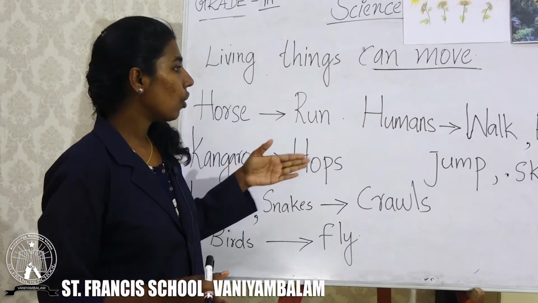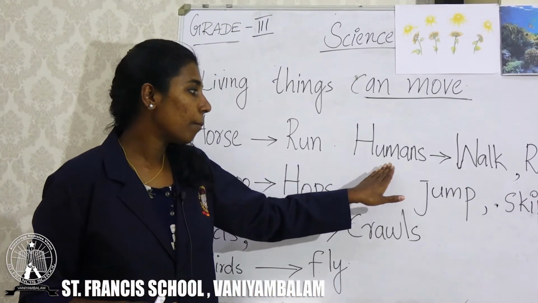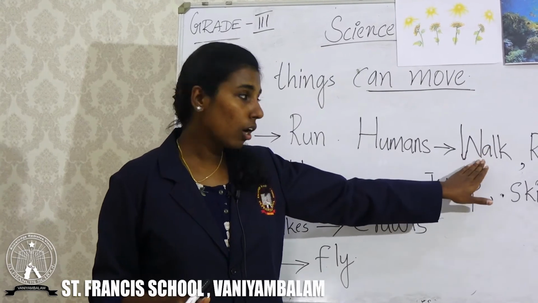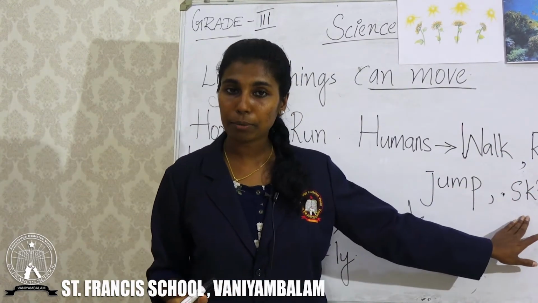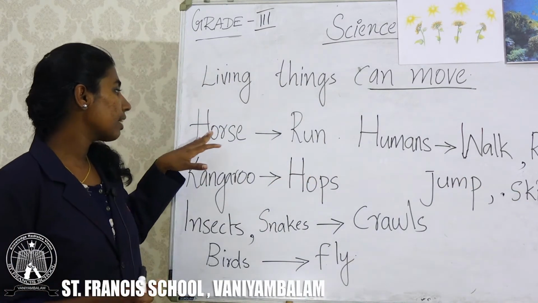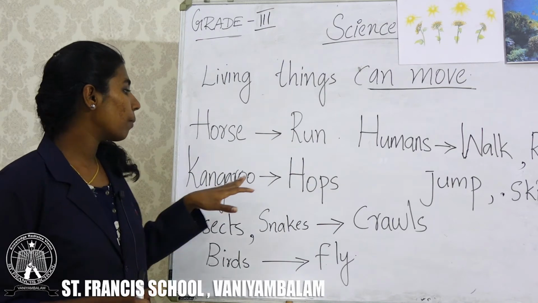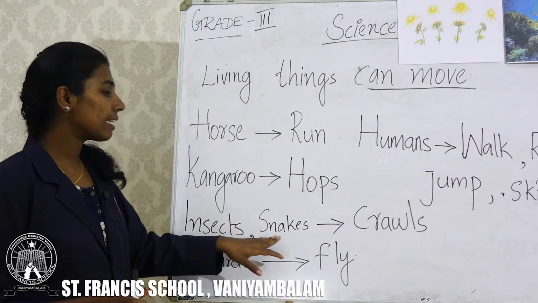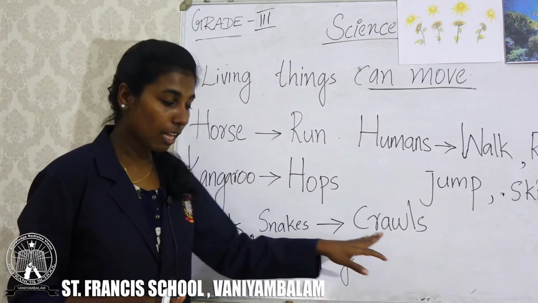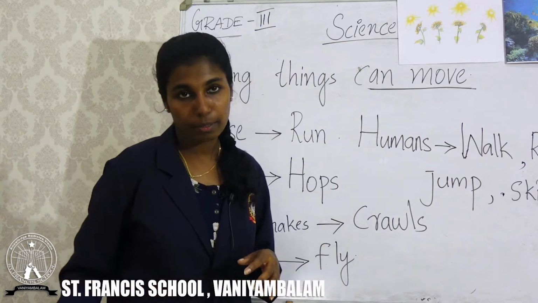Clear? So, we humans can move by walking, running, jumping, skipping. Animals like horse can move by running, kangaroo by hopping, insects and snakes crawl. Birds can fly using their wings.